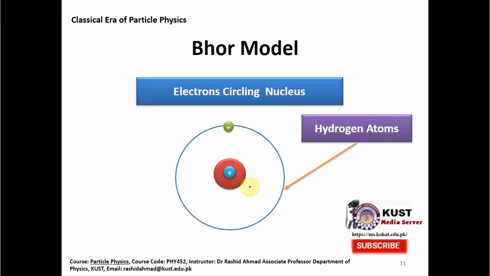Many experimental discoveries and their theoretical explanations are still open problems. So at that time, Bohr came, and with the help of quantum mechanics, he gave a new model, called the Bohr model, which still exists, within certain limits. And in school physics, we teach that the atom is a Bohr model.